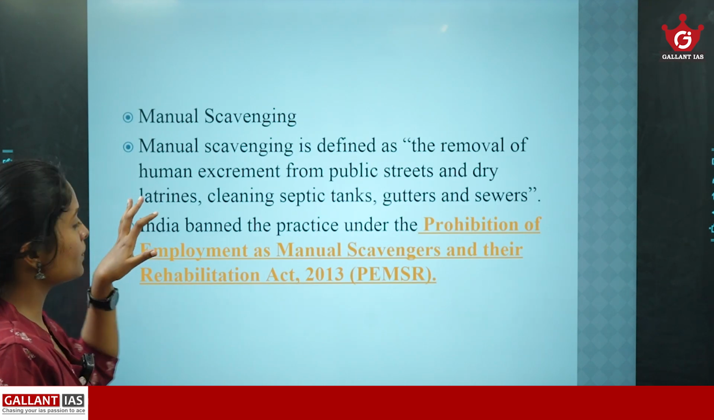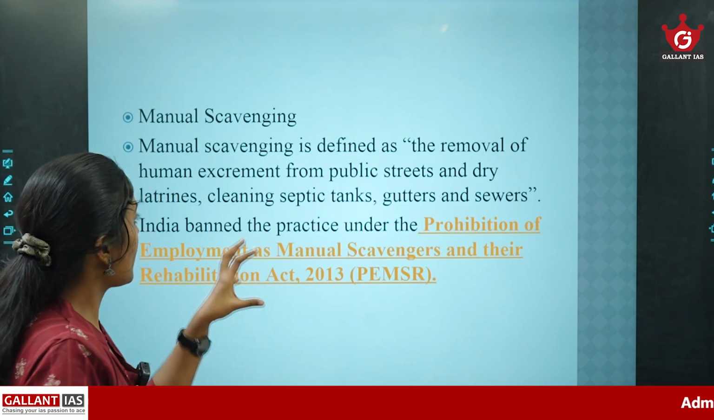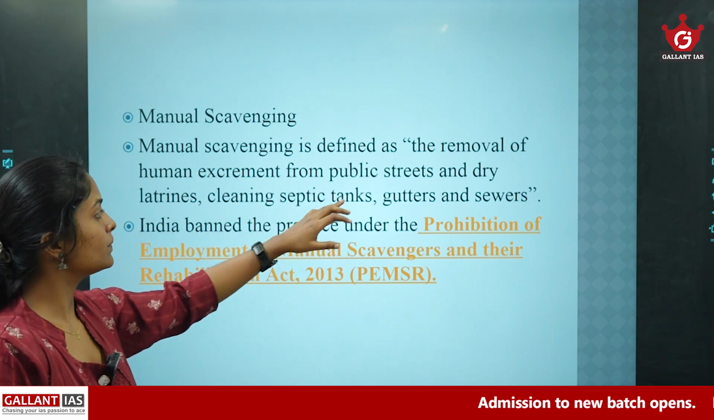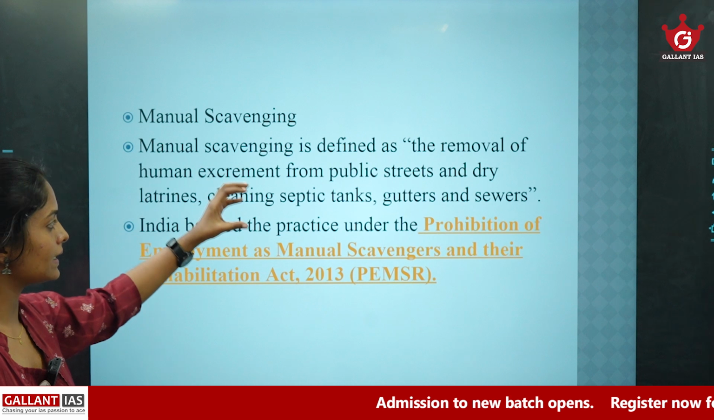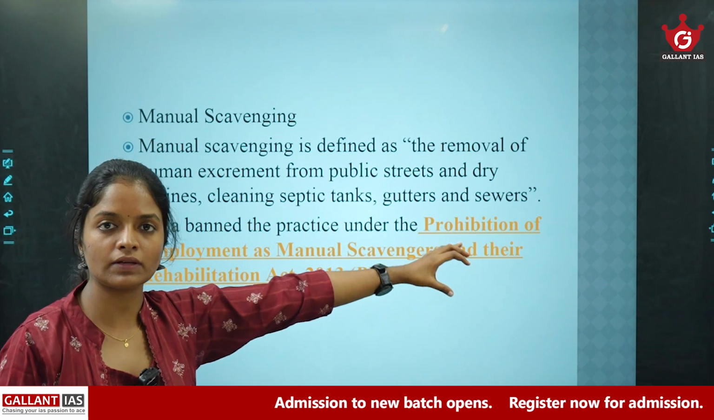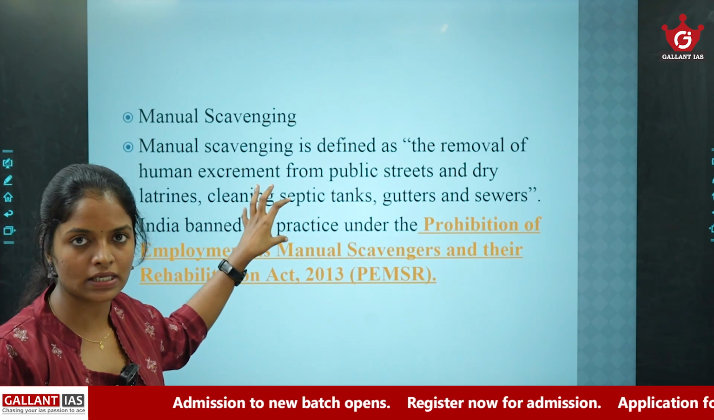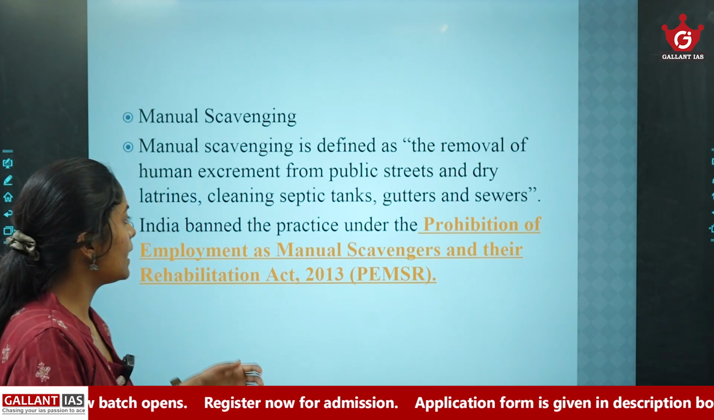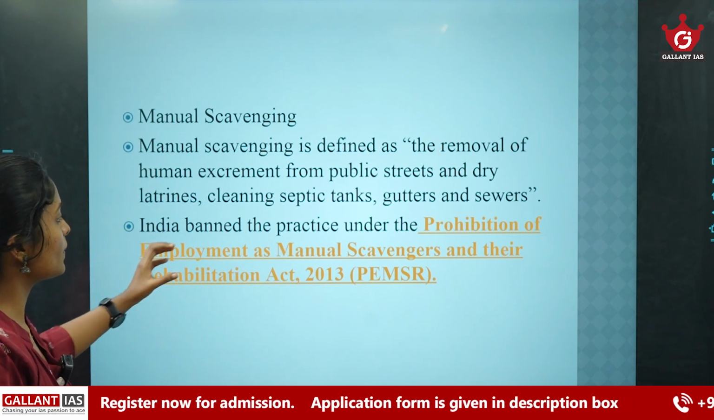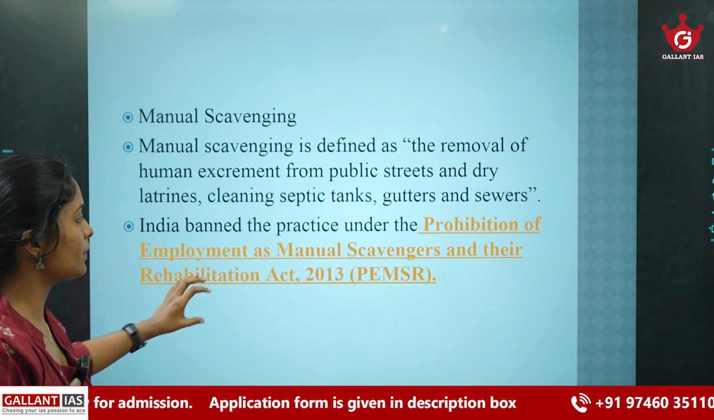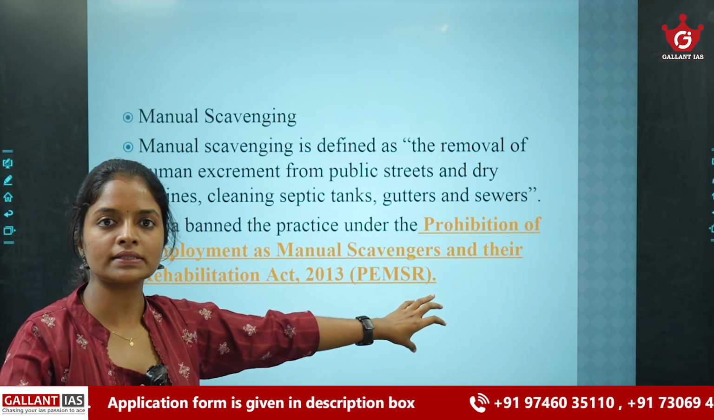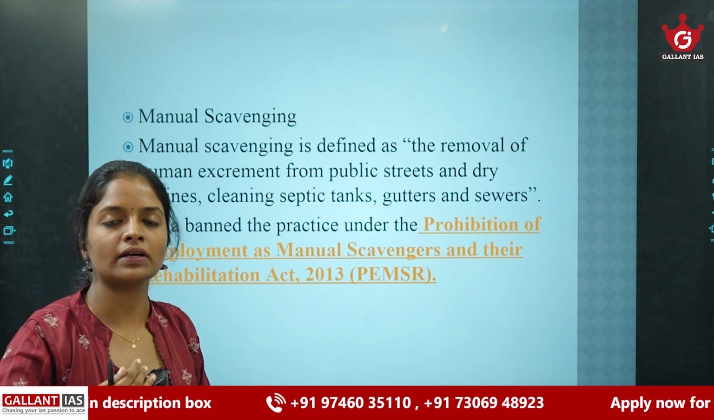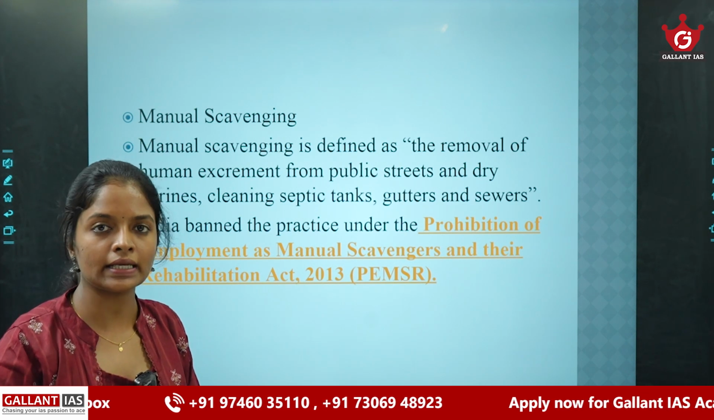So what do you mean by manual scavenging? Manual scavenging is defined as the removal of human excreta from the public streets and dry latrines, cleaning septic tanks, gutters and sewers. Manual scavenging is prohibited in India under the Prohibition of Employment as Manual Scavengers and their Rehabilitation Act. Under the Act, manual scavenging was already banned, but the practice still continues in certain parts of India.